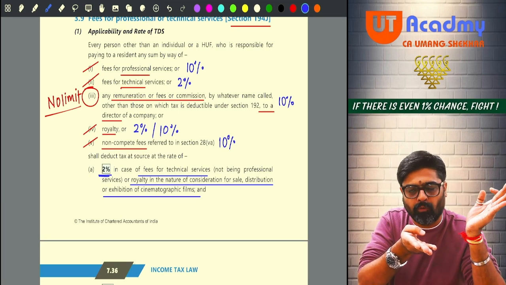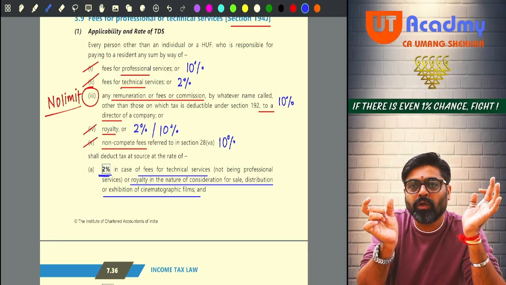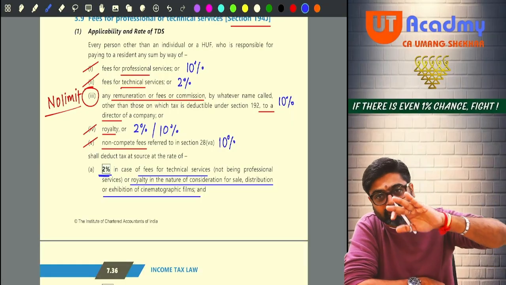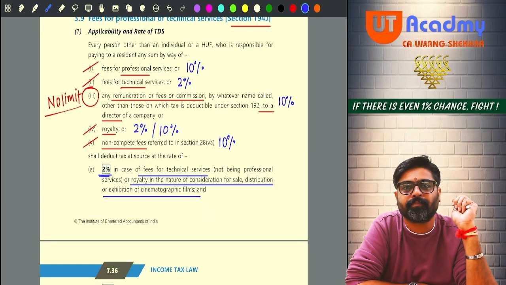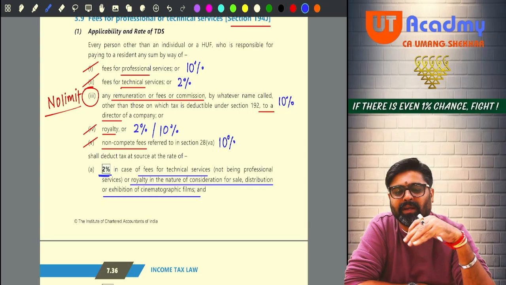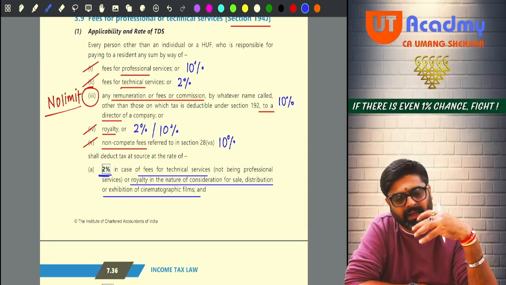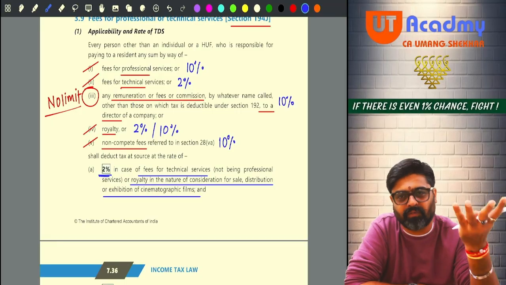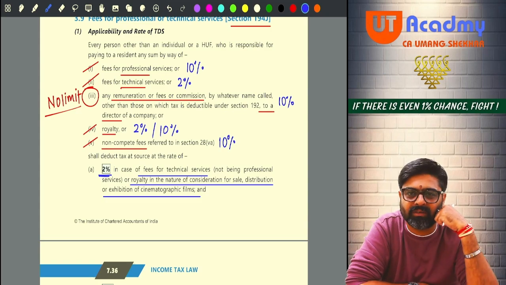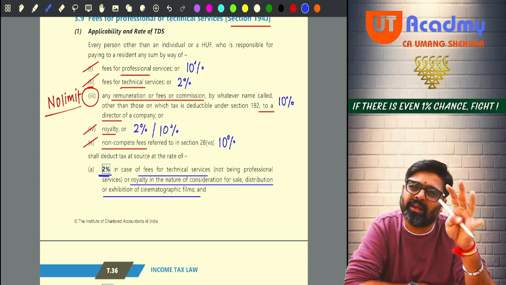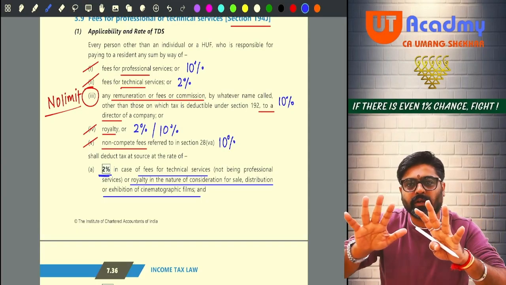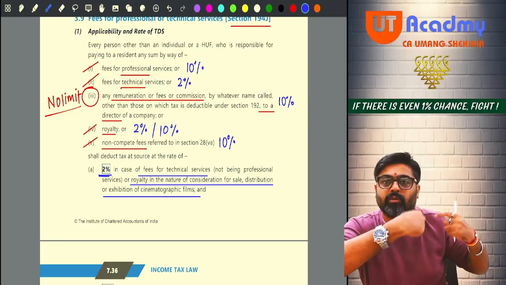So earlier what used to happen? On technical fees there used to be a 10% rate. But if the technical fees were paid to a call center, it was only 2%. So from last year onwards, what they did was, for all technical services, the rate of TDS is only 2%. Then why a different rate of TDS for all the other technical services? It should not be 10%, it should be 2% only. So all the technical services are now 2% because for call centers also the rate was 2% only.